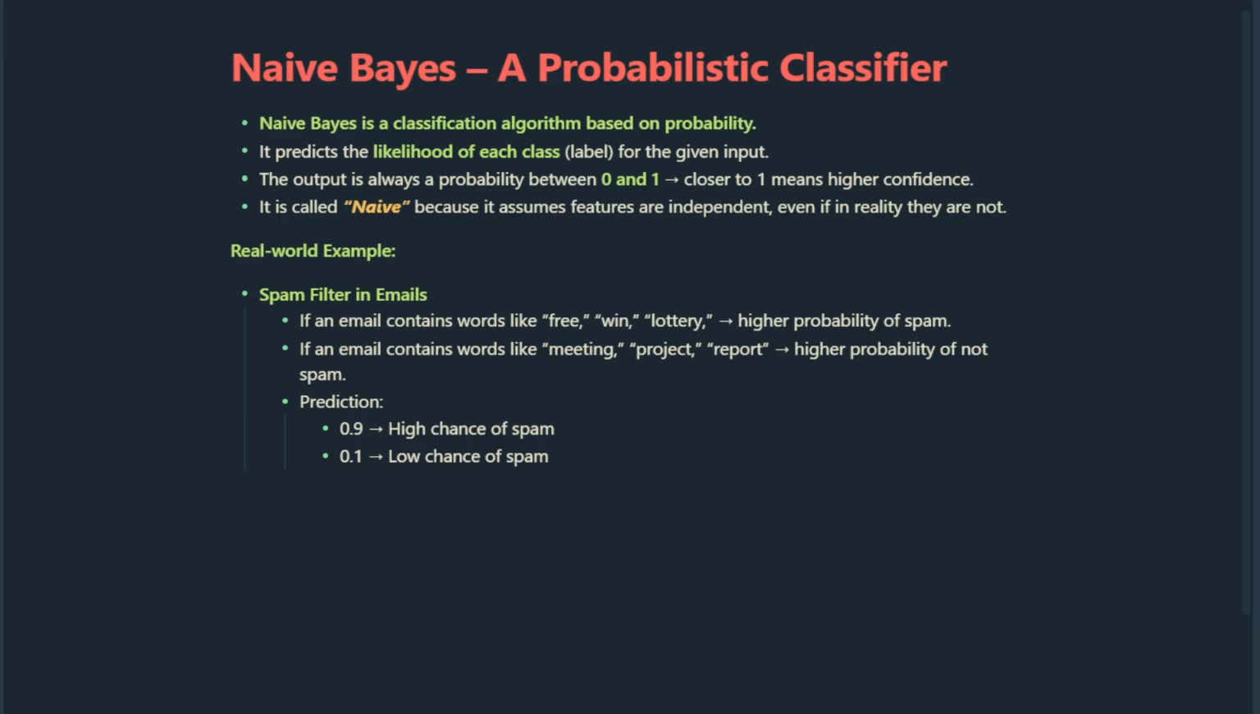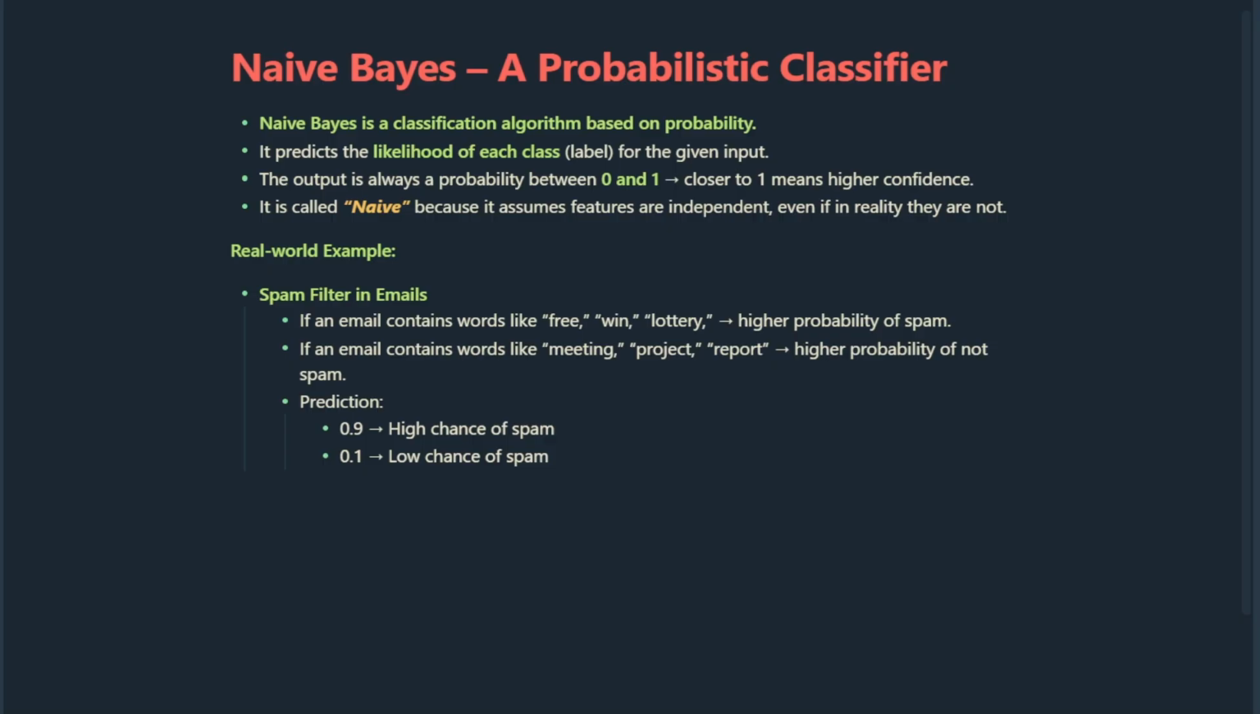Now, why is it called naive? Because it makes a very strong assumption. It assumes that all the features are independent of each other, even though in reality that may not always be true. This assumption makes the math simpler, and surprisingly, it still works really well in many situations.